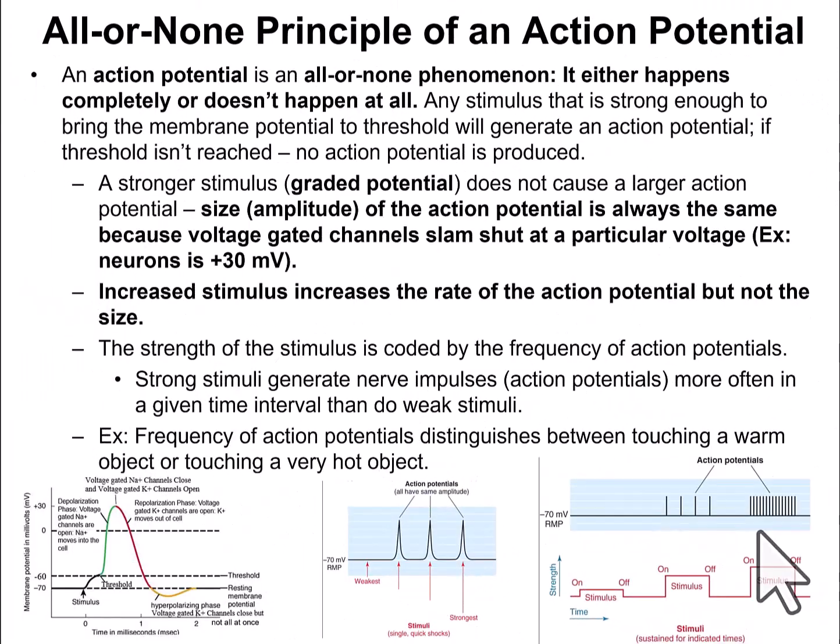In this video, we're going to be going over the all or none principle or phenomenon of an action potential. An action potential either happens completely or it doesn't happen at all. There's no halfway on an action potential. Any stimulus that's strong enough to bring the membrane potential to threshold will generate an action potential. And if threshold isn't reached, no action potential is produced.